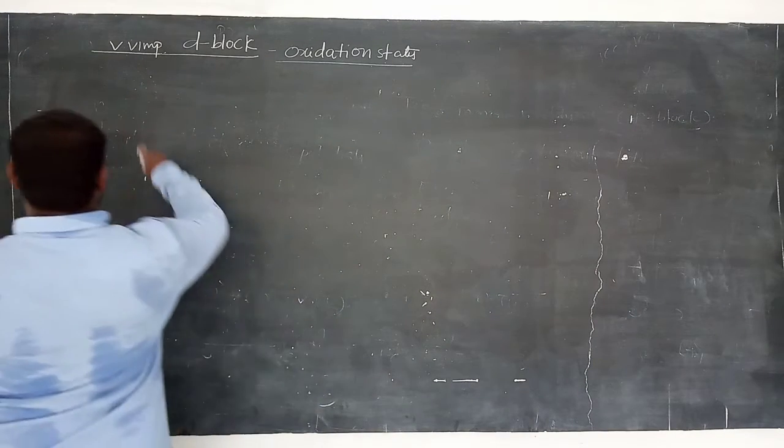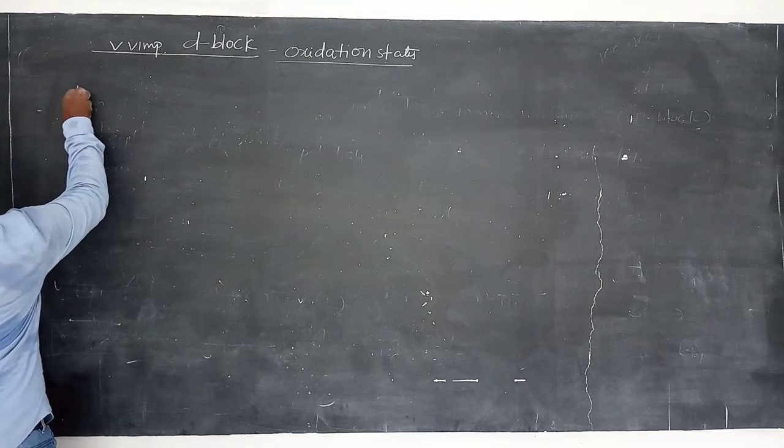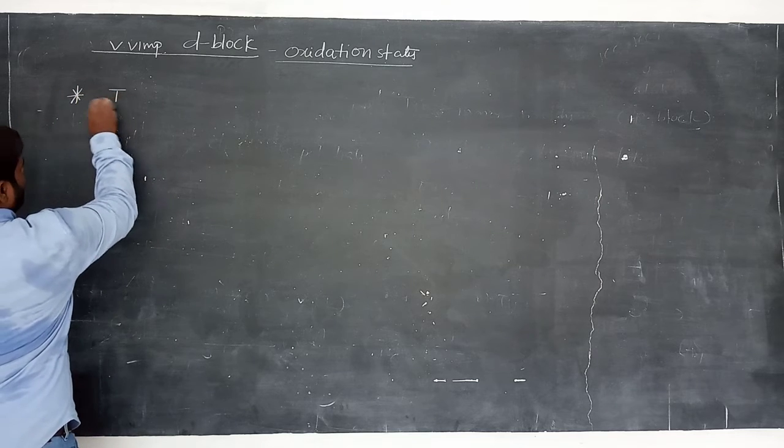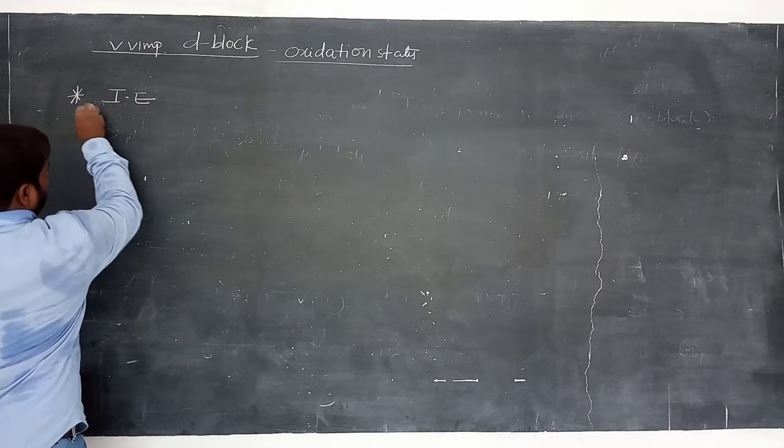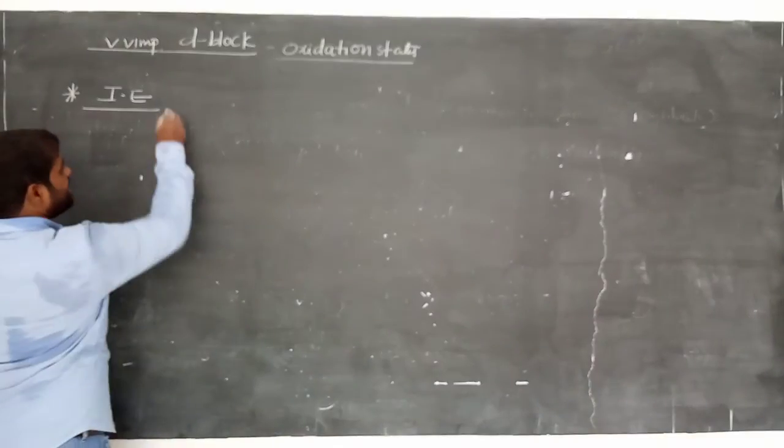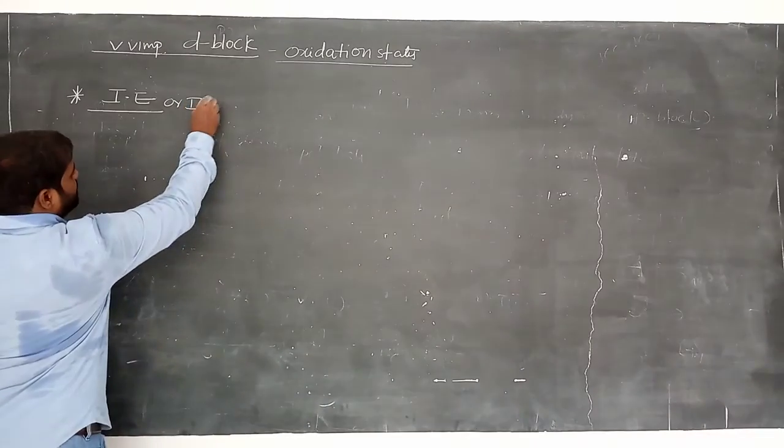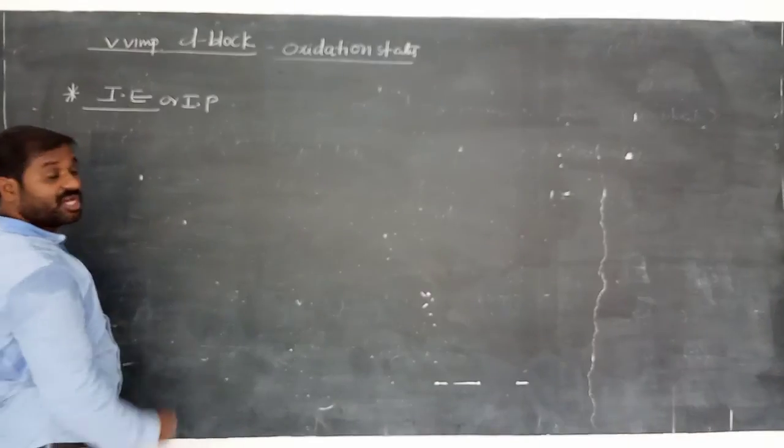And let's see the important concept here. The next one, ionization energy. IE means ionization energy or ionization potential or ionization enthalpy, also we call it.